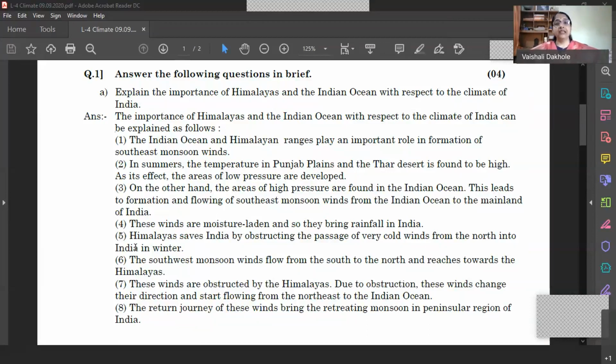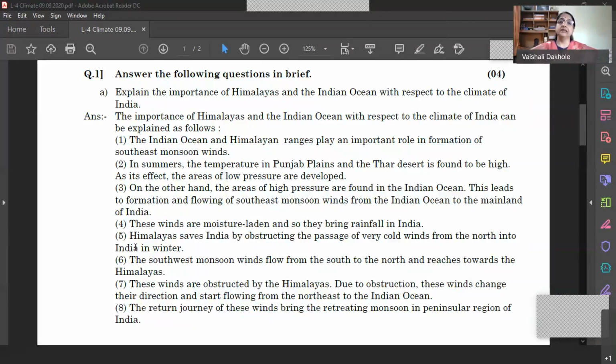Okay. When these winds coming from Indian Ocean and Arabian Sea enter in Indian Peninsula, they are obstructed by the Western Ghats. As a result, the western coastal area or coastal plains receive very heavy orographic rainfall.